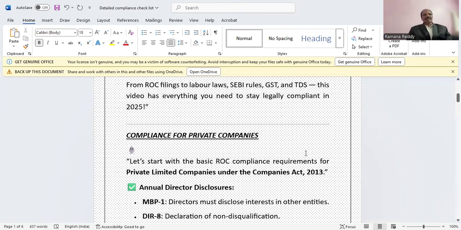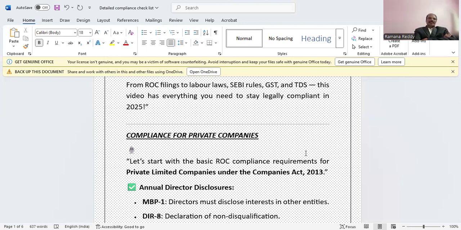So, compliance for private companies. First we discuss private companies. Let's start with the basic ROC compliance requirements for private limited companies under the Companies Act 2013. Annual director disclosures: MBP1 and DIR8.